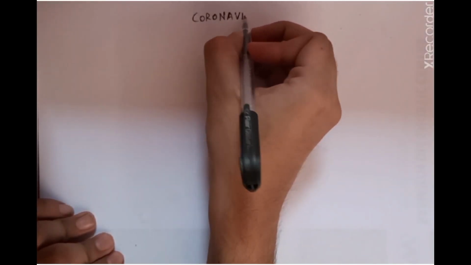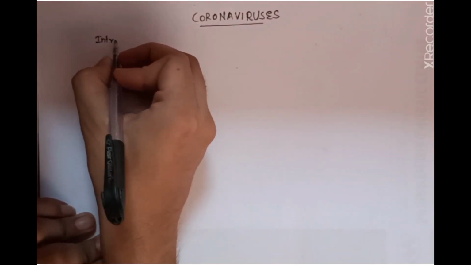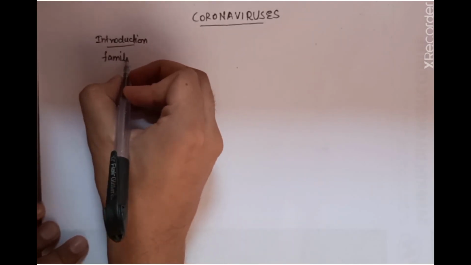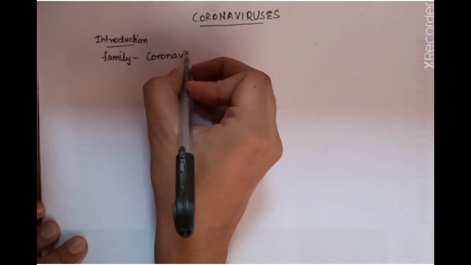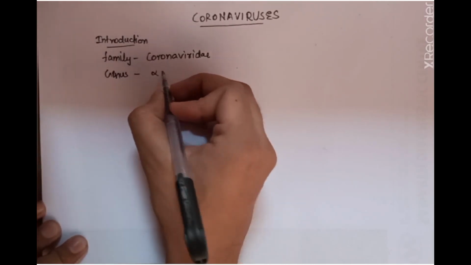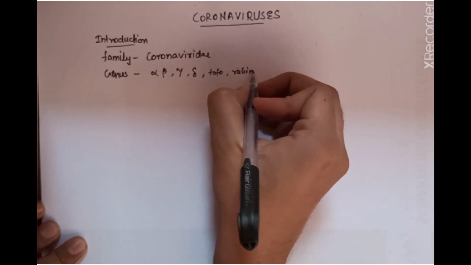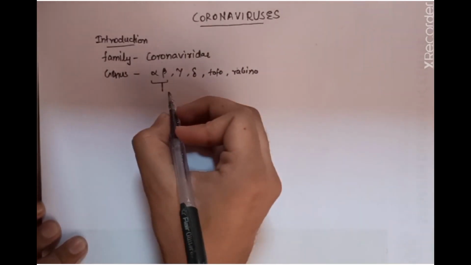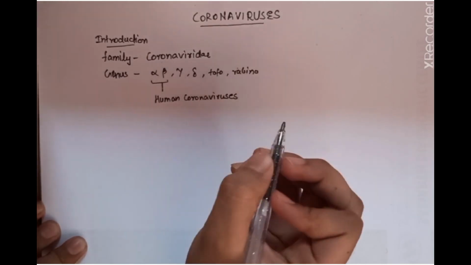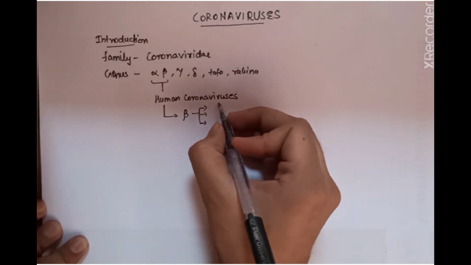Today we will be going to discuss coronavirus. Coronavirus is basically an umbrella term which denotes a family of related viruses known as the Coronaviridae family. These are mainly notorious for causing most of the seasonal flus. The family comprises 6 genera: alpha, beta, gamma, delta, torovirus and the rhabdoviruses or the bampaniviruses, out of which alpha and beta are known to infect humans, out of which beta is mainly notorious for the major pandemics and